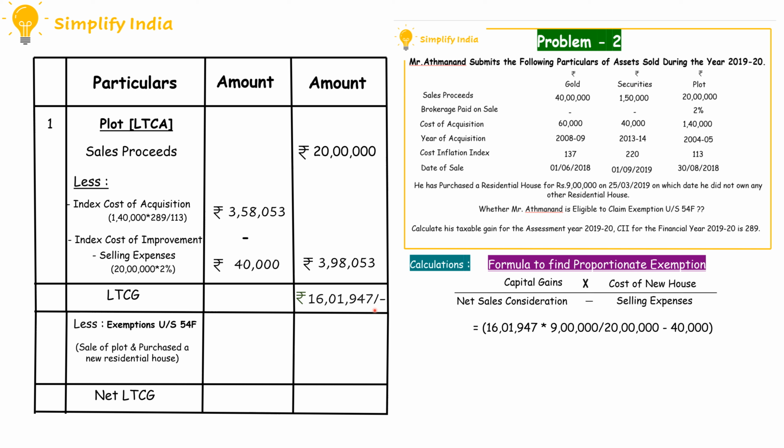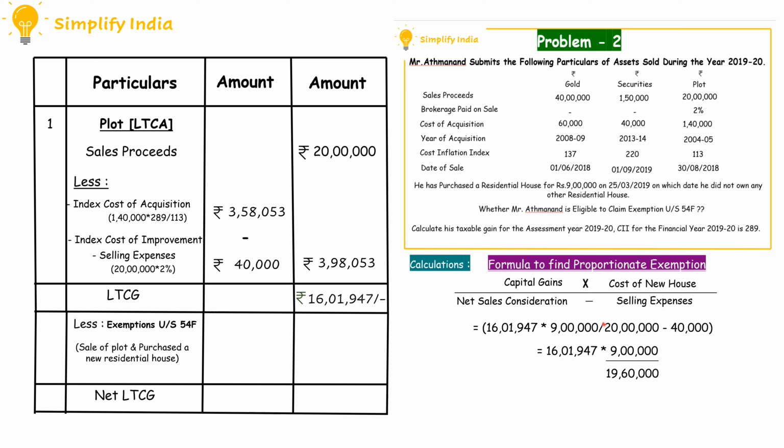Here the proportionate exemption has to be given, for which we have to use the formula, where first we have to take the capital gain amount, that is the long term capital gain amount, into cost of a new house. The new house amounts to rupees 9 lakh.